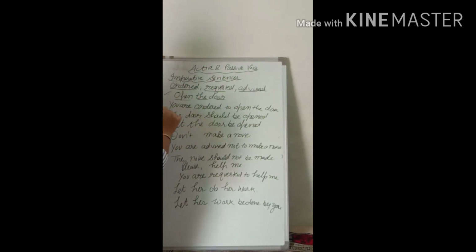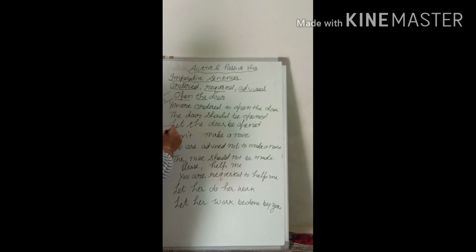The second way is to do this. The door should be opened. You can write like this also. Let the door be opened. These are the three ways to change imperative active voices to passive voices. So that is preferable. Use this one only.